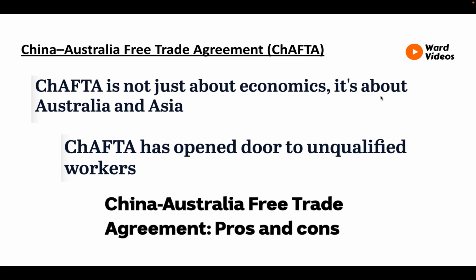Now, the information from the slide before all comes from DFAT, which negotiated CHAFTA, so focuses more on the positives. Now, some advantages of CHAFTA are just basic economics. There are cheaper goods and services for both countries with the removal of tariffs, which both improves the quality and quantity of goods and thus improves living standards and puts downward pressure on inflation. Furthermore, it provides certainty for some industries such as iron ore and coal. This is great for Australia's biggest export good, iron ore, and those employees in those industries, and those who own shares in the companies too, such as BHP, benefit.